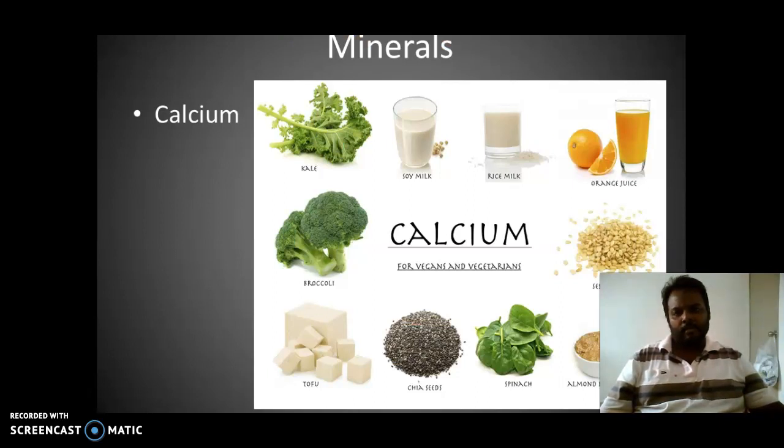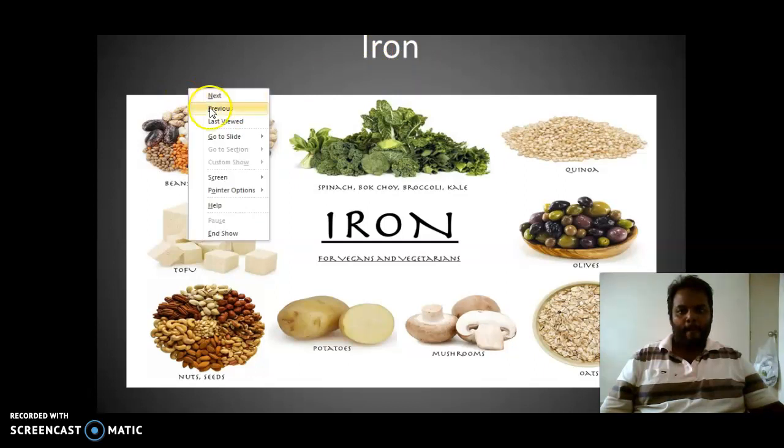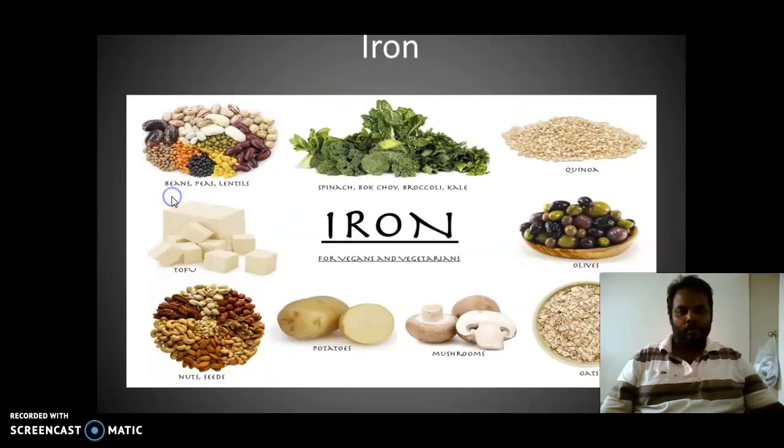Next is minerals. Minerals, we have a lot of minerals. First one is calcium. Here you can see what are the foods that are rich in calcium: kale, soy milk, rice milk, orange juice, sesame seeds, almond, spinach, chia seeds, and tofu. Next one is iron. This is under minerals also.